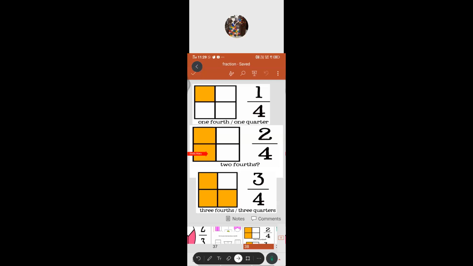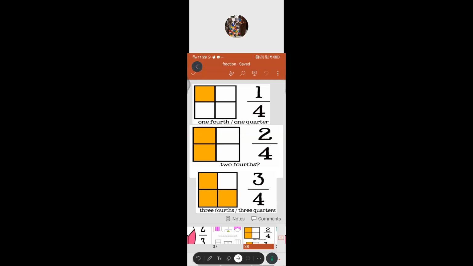Now we'll come to the second part here. 2 parts are colored, isn't it? They ask you to represent the colored portion. How will you represent it? Out of 4 equal parts, only 2 parts are colored by yellow. So 2/4 has been colored. Suppose the uncolored portion is also the same, 2/4 only. So how will you read it? Read it as 2/4, or 2 quarters.